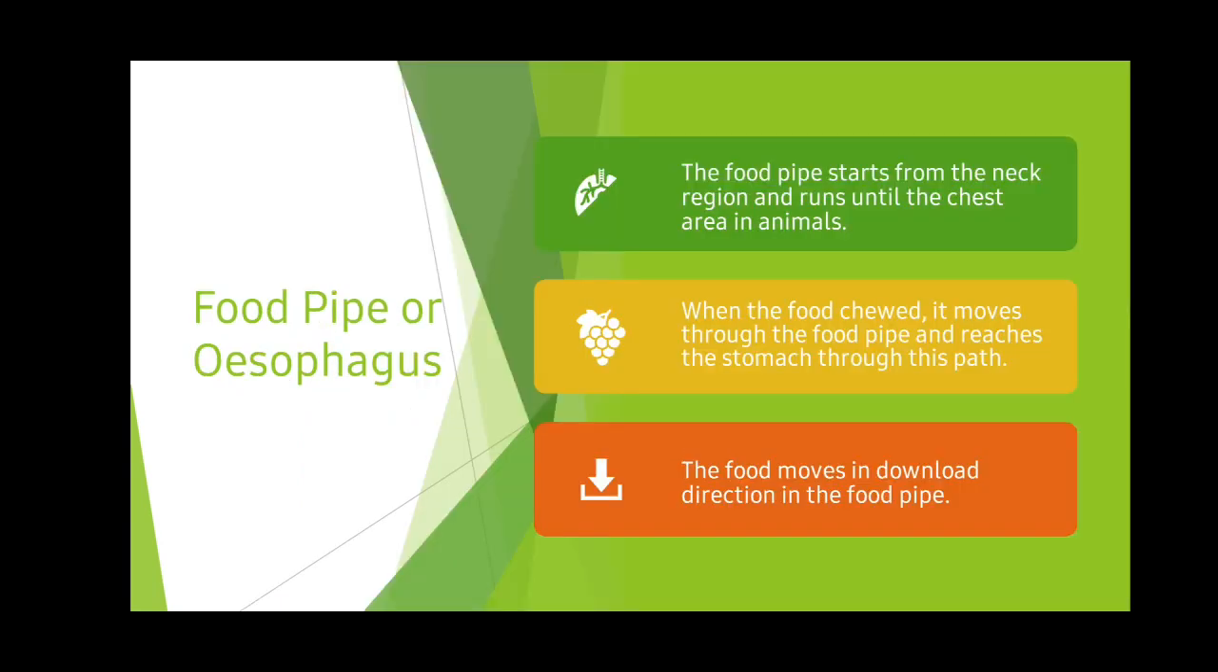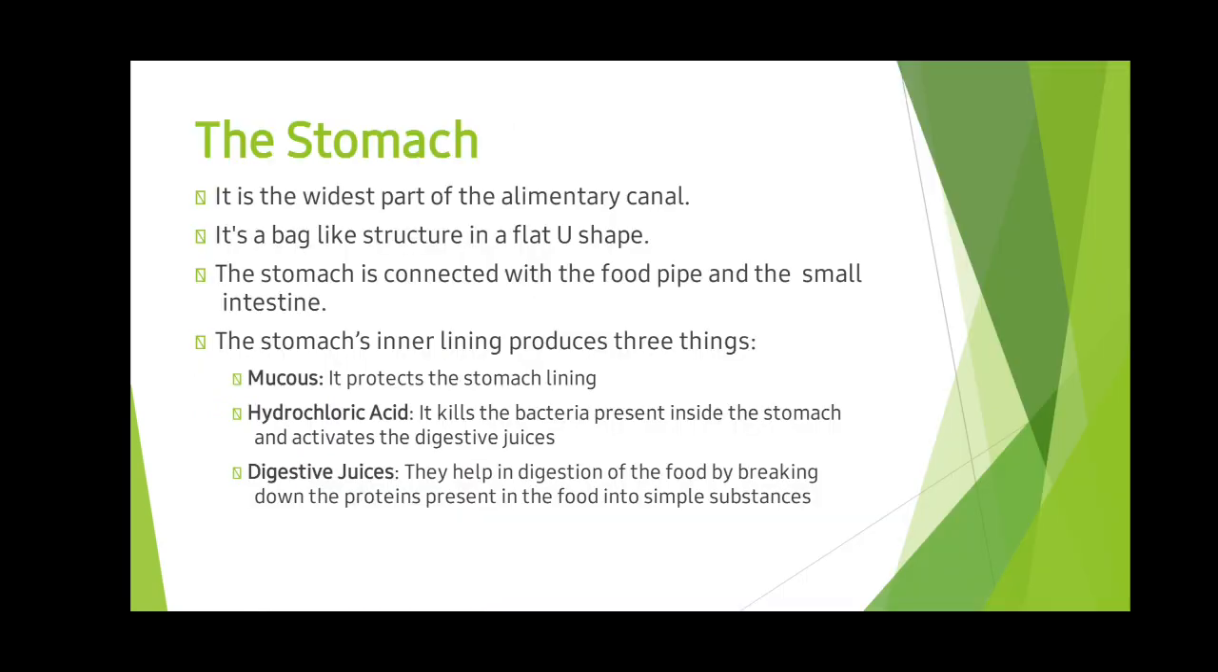The next one, food pipe or esophagus. The food pipe starts from the neck region and runs until the chest area in animals. When the food is chewed, it moves through the food pipe and reaches the stomach through this path. The food moves in a downward direction in the food pipe. So next, where does it go? Next, it reaches the stomach.